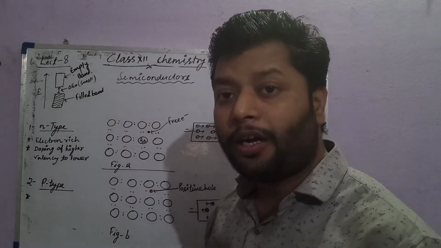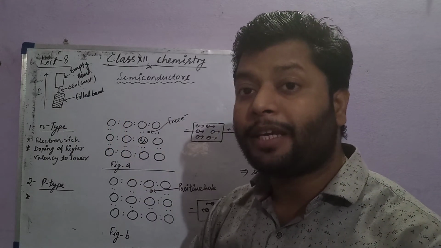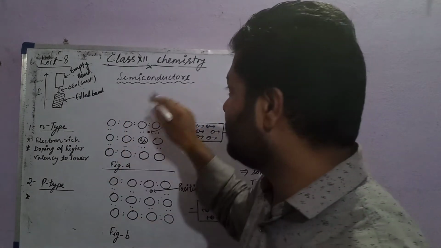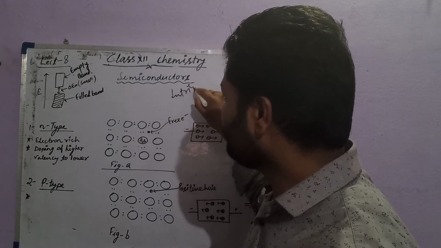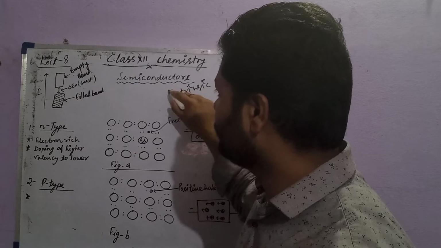So they are called intrinsic semiconductors. I am using the word intrinsic.